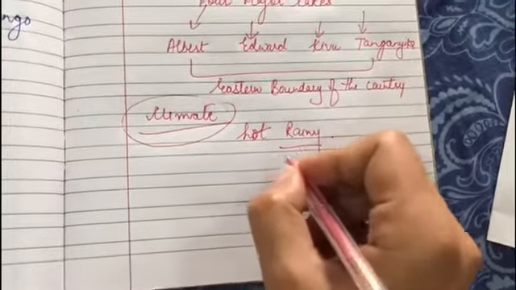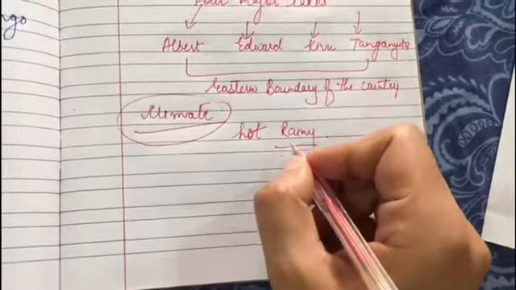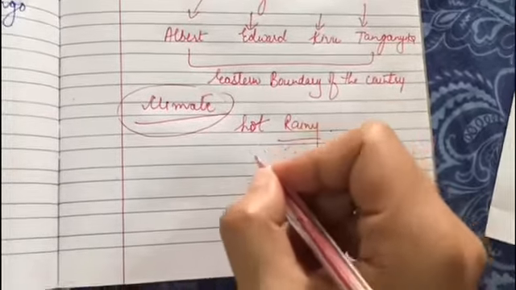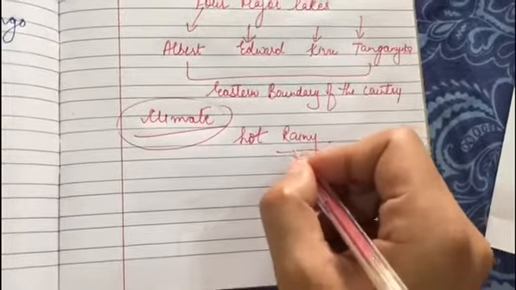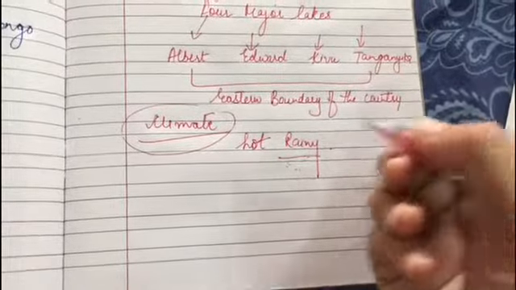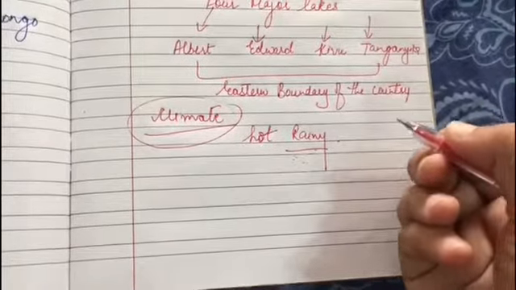Mornings are generally pleasant. At noon the temperature is very high and the heat is unbearable. Gradually clouds build up, resulting in heavy rains in the afternoon, and evenings and nights are cool and comfortable, right?